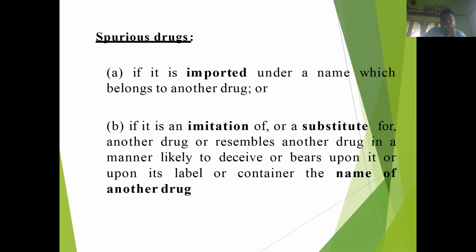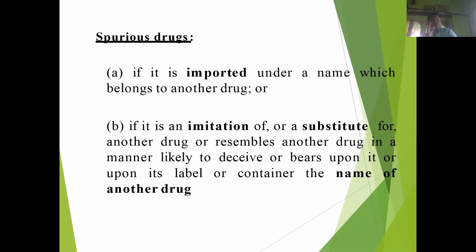That means basically spurious drugs are those drugs which are imported under a name, but belong to another drug. The name of the drug is not the same, and it is an imitation or a substitute for another drug, likely to deceive, or bears upon its label or container the name of another drug.